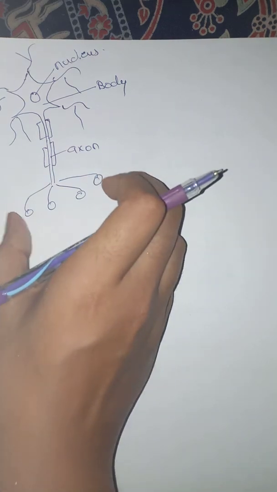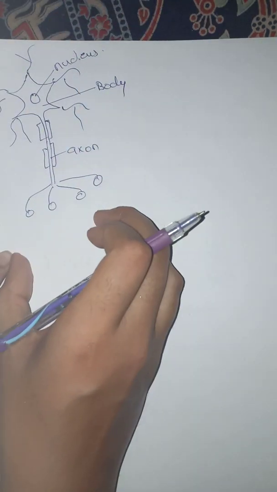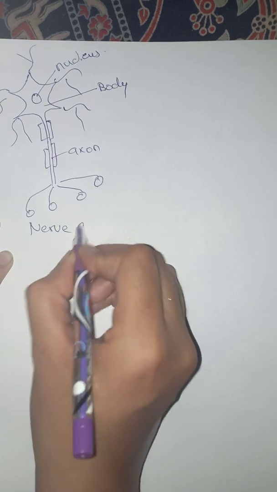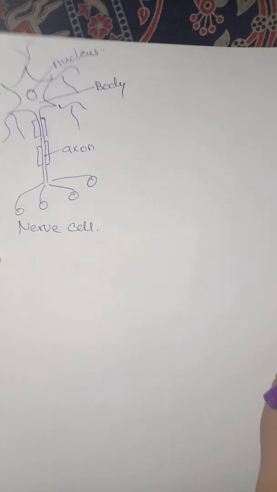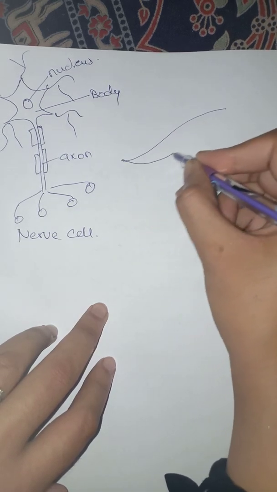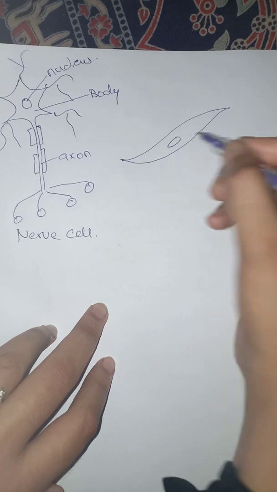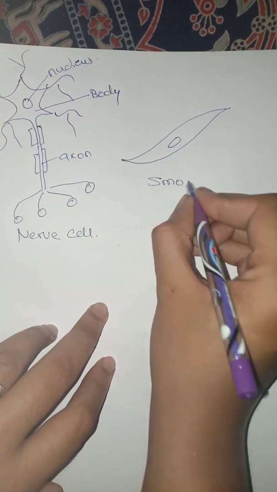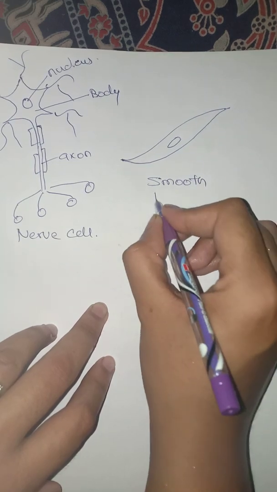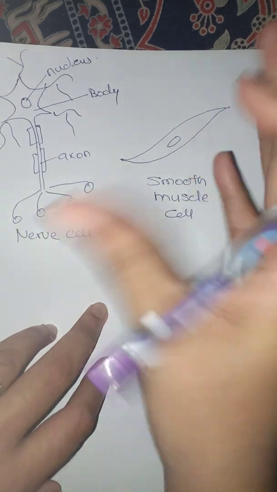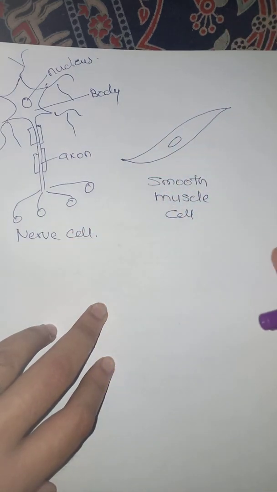And here is another nerve cell. Just like that, another nerve cell will be connected to them. So they will form the wiring of our nervous system, and these are your nerve cells. Just like that, you have the muscle cells, which are flat and elongated. They are thick at the middle but thin at the edges. These are the smooth muscles, which are specifically for contraction. For example, in your heart, they can contract and they can relax.